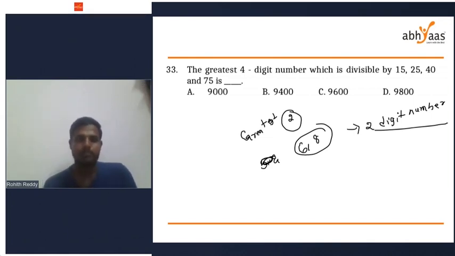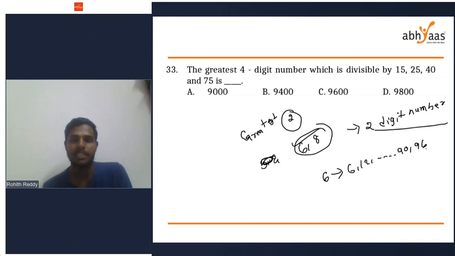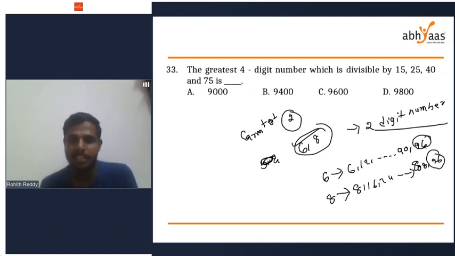So what is the greatest 2-digit number which is divisible by 6 and 8? 6, 12, up to 90 and 96. 96 is the greatest number divisible by 6. Similarly, we'll take for 8. 8, 16, 24, 72, 80, 88, 96. See, 96 is my greatest 2-digit number which is divisible by 6 and 8.